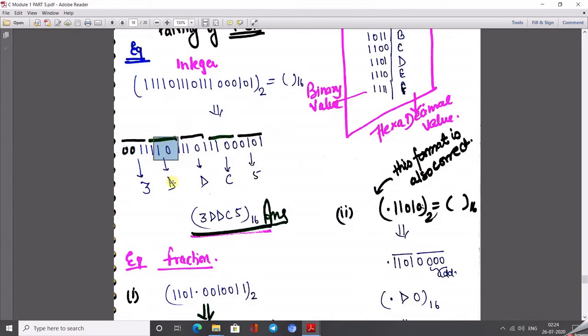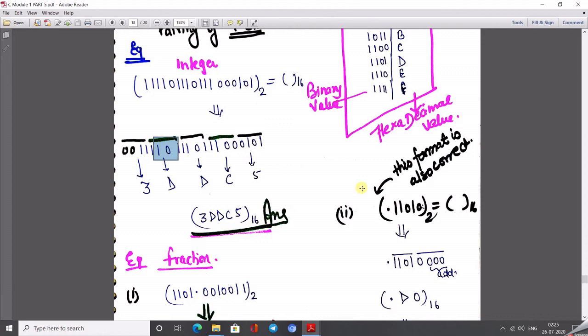13, and this is equivalent to, but we don't write 13 here, because after writing the 13, we have 3 1 3 1 3, then 1 2, and then 5. So we can't recognize whether this is 13 or 31 3. Okay, so this is the most important point. To remove this confusion, we are going to use alphabets here: D, D, C, F, 5.